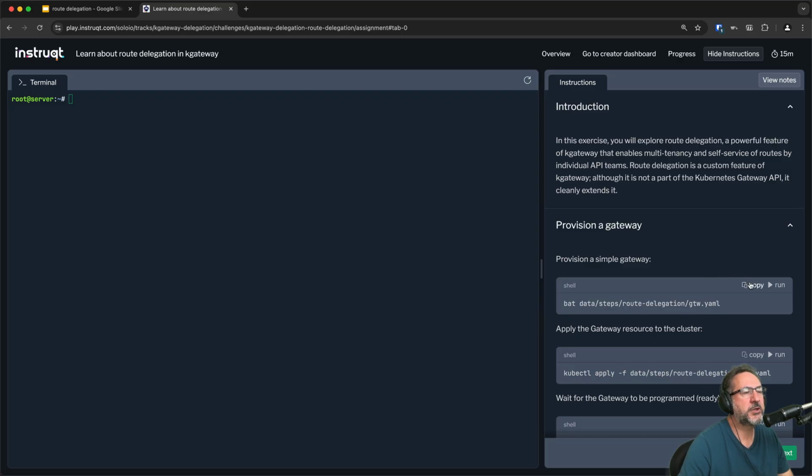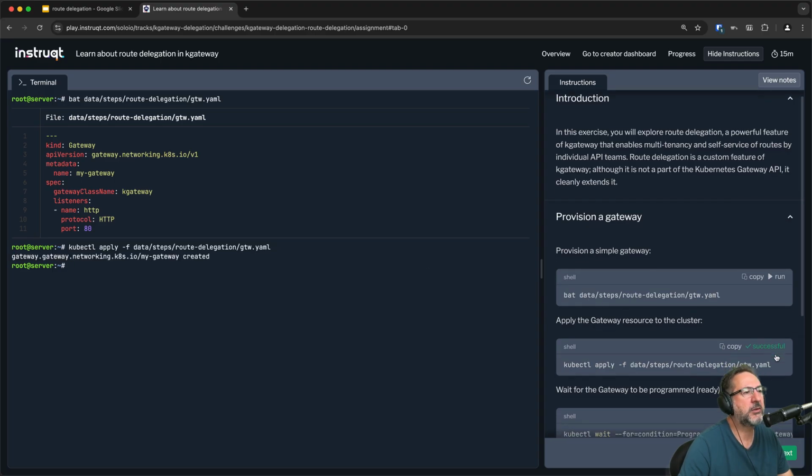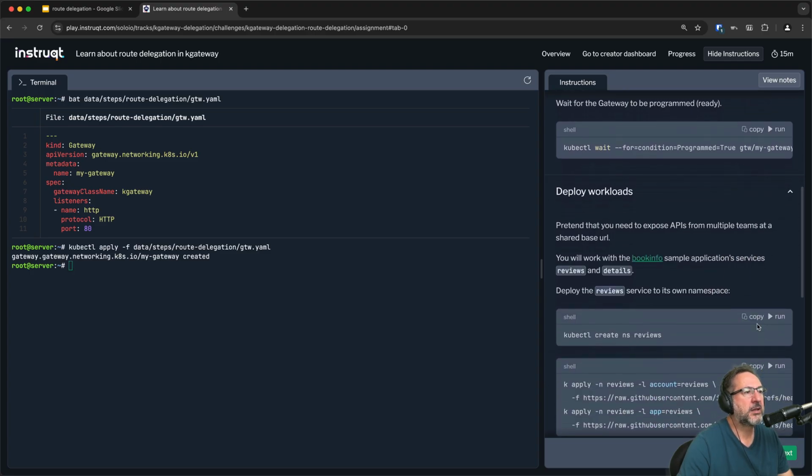And we'll begin by provisioning a gateway. Now, this is familiar, and I keep this simple on purpose. This is just a simple HTTP listener on port 80, which will provision us a gateway. We've done this before. And then we proceed to deploy two sets of workloads, in two distinct namespaces.